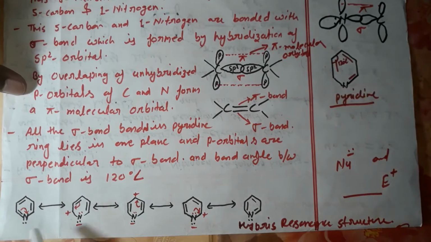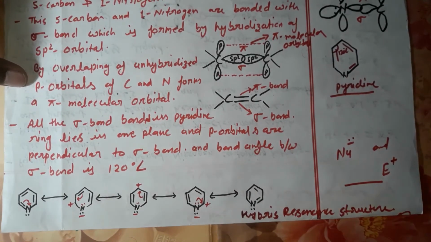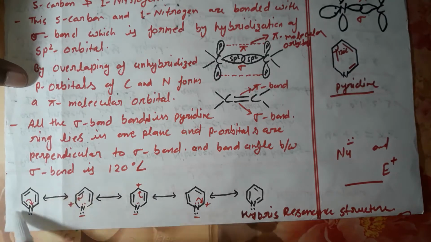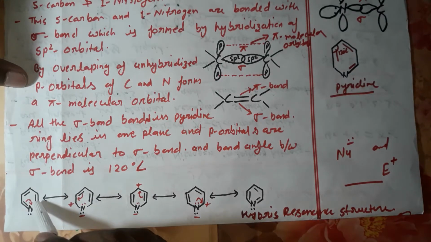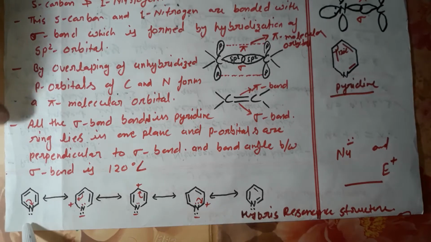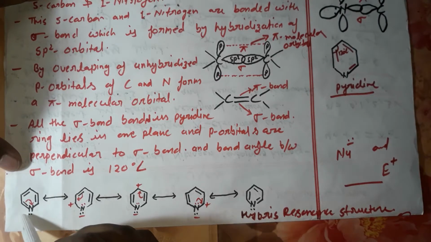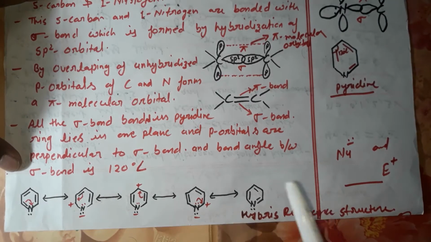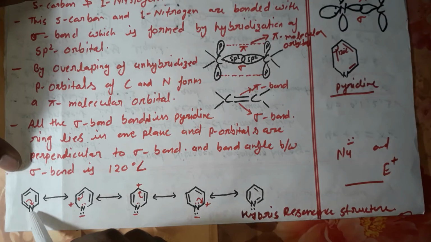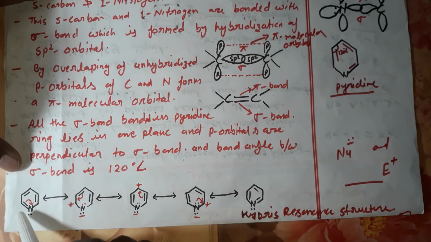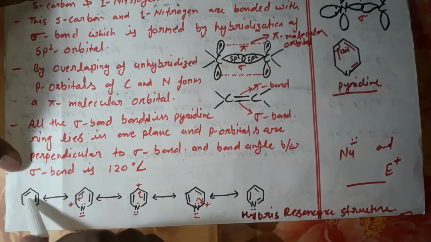The next topic is the resonance of pyridine. How does it form hybrid resonance structures? This is the structure of pyridine, and it has nitrogen, which is an electron-withdrawing group. According to this, it will withdraw electrons from this carbon, and this bond will break.